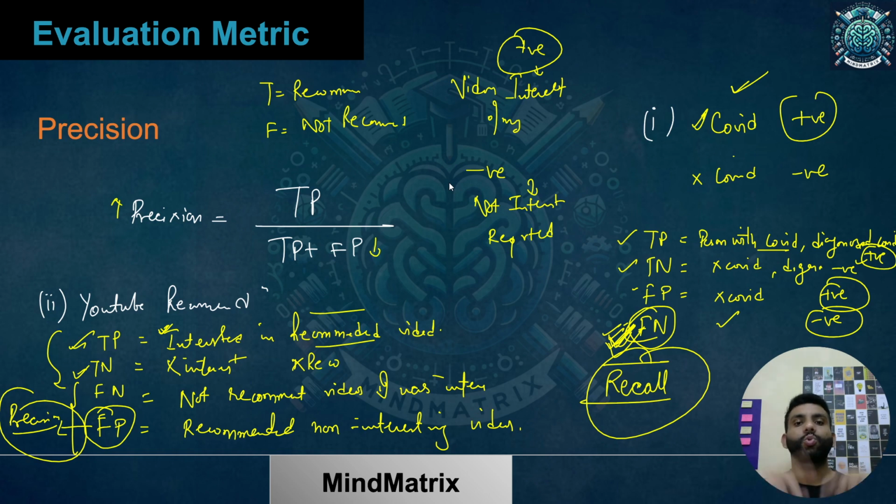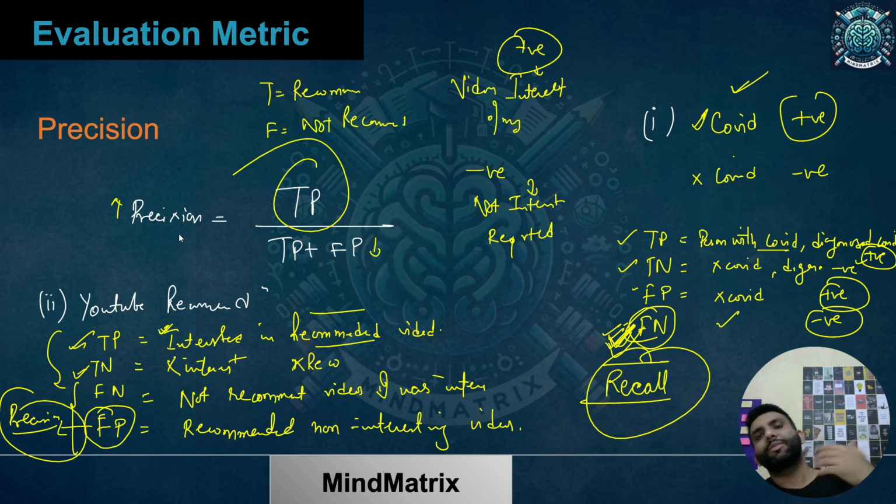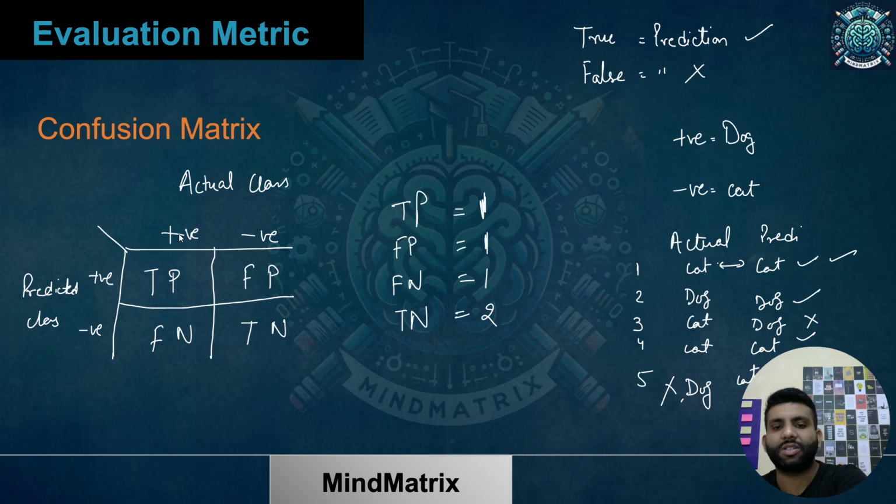And these two metrics are related to one particular class. That's why they are class specific, because in the numerator we are just talking about the positive class, true positive. So when we have multiple classes available, accuracy just talks about the overall performance. But precision and recall give me a good idea about the individual classes' performance. I hope this idea is clear. So the confusion matrix becomes very important to understand these.